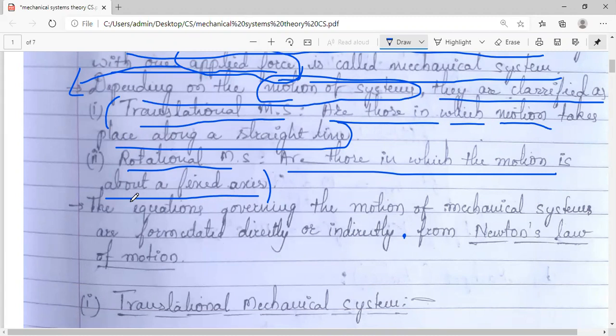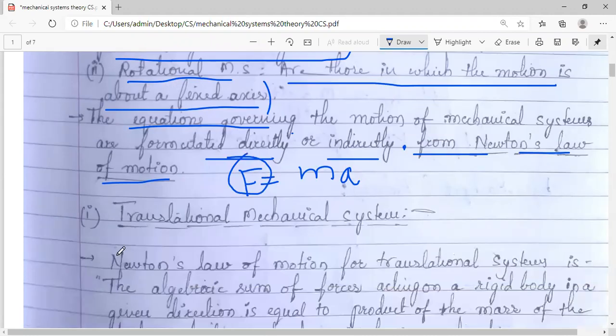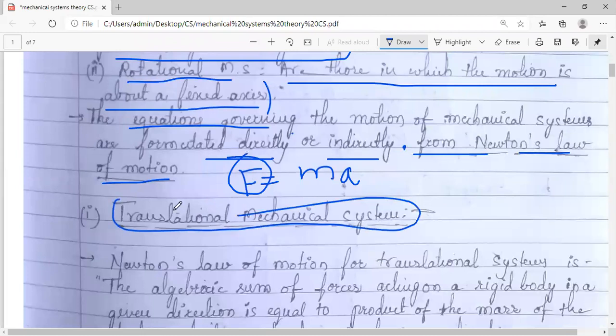The study of these systems, basically whatever equations we derive for these two systems, are mainly formulated based on Newton's law of motion, that is your second law. Hope you remember this. This is very important for us. The force applied plays a very important role. Okay, so let's first study the translational mechanical system.